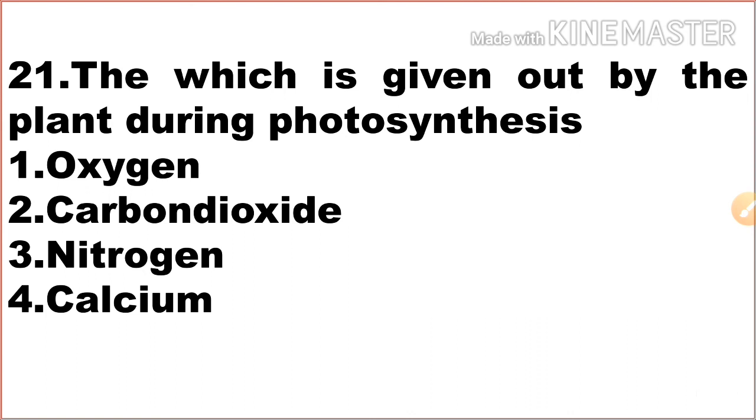Option 2 is the correct answer. Next, the gas which is given out by the plant during photosynthesis is oxygen. Option 1 is the correct answer.